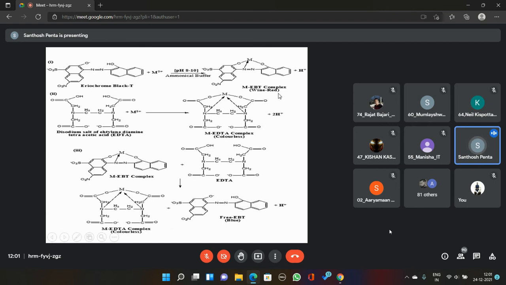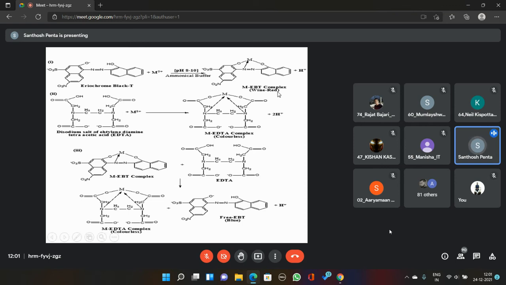So once again, I am reminding the procedure. Pipette out 20 ml of water sample into a conical flask, then add basic buffer solution, then add 1 or 2 drops of EBT indicator. The added EBT directly reacts with the metal ions present in the water sample. What are the metal ions? Calcium and magnesium ions. They are converted into calcium and magnesium salts of the EBT complex. That means M-EBT, which stands for metal EBT complex. That complex shows the wine red color.